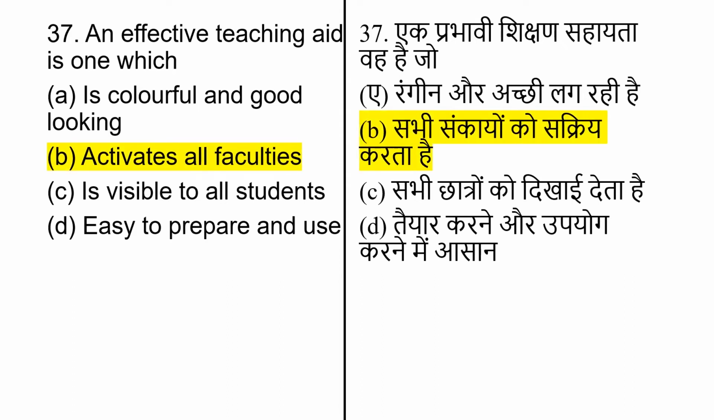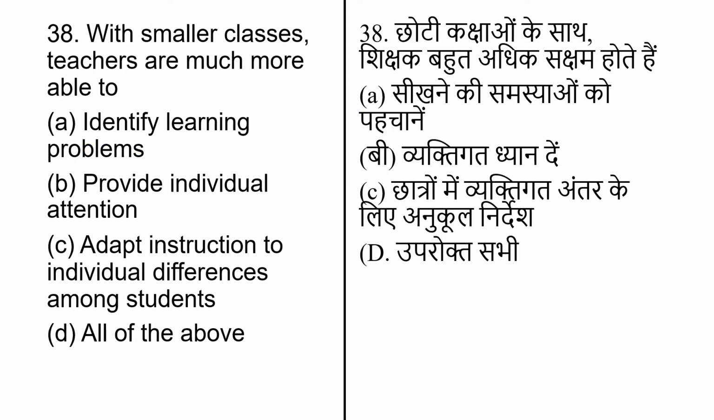An effective teaching aid is one which activates all the faculties. With a smaller class, teachers are much more able to identify the learning problems, provide individual attention, adapt instruction to individual differences among students, and all of the above. The correct answer is option number D, all of the above.